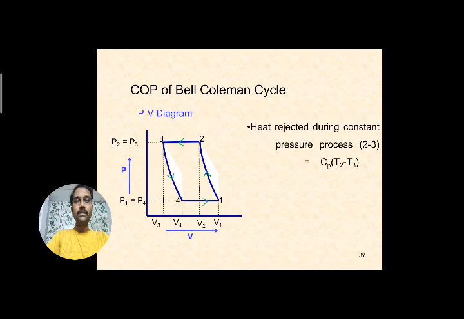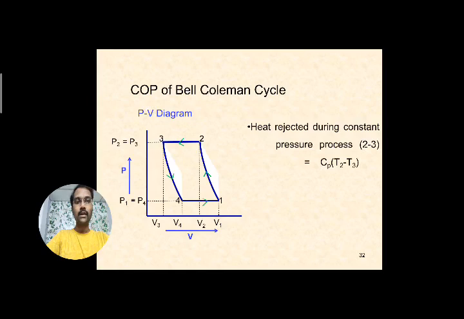Heat rejection is taking place at the process 2 to 3, meaning it is taking place in the condenser. So during the constant pressure process from 2 to 3, heat rejection can be written, mathematical form, is equal to Cp into (T2 minus T3).